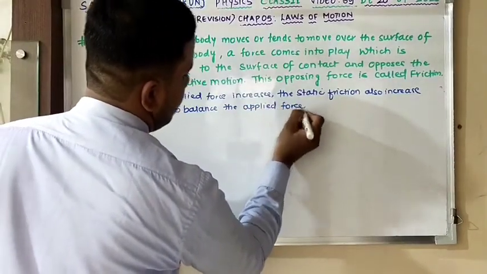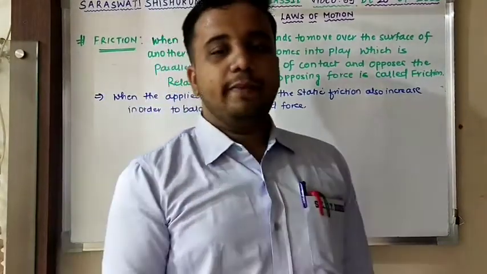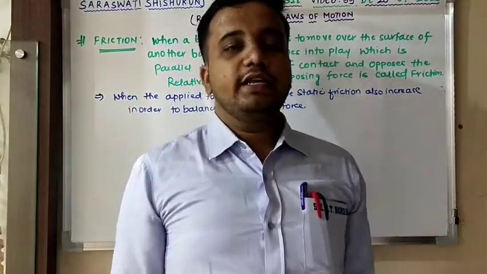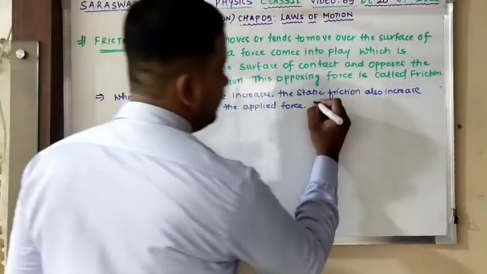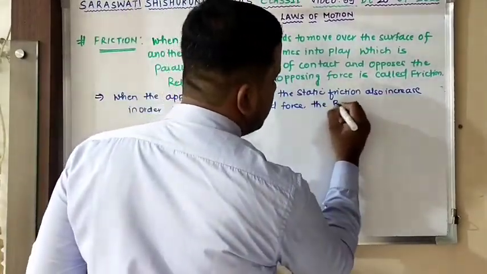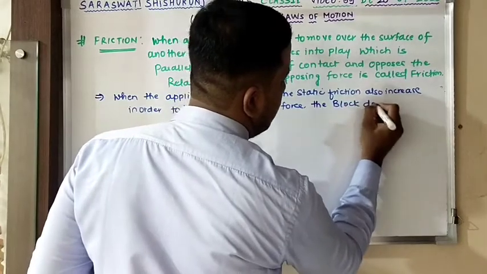Clear? You'll notice that if you are increasing your applied force, the static frictional force also increases to counter your applied force and the block does not move. So I can write, the block does not move.